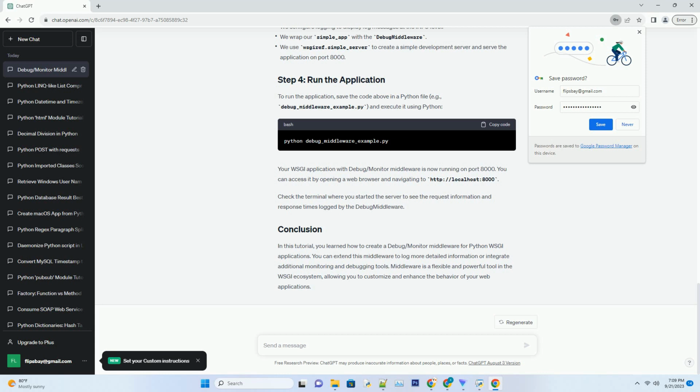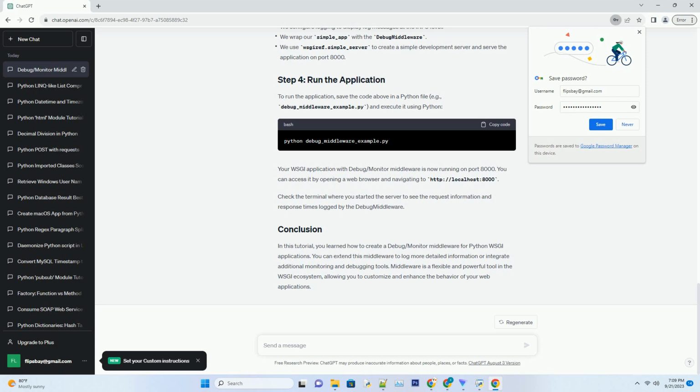In this code, to run the application, save the code above in a Python file, for example debug_middleware_example.py, and execute it using Python. Your WSGI application with debug/monitor middleware is now running on port 8000. You can access it by opening a web browser and navigating to http://localhost:8000. Check the terminal where you started the server to see the request information and response times logged by